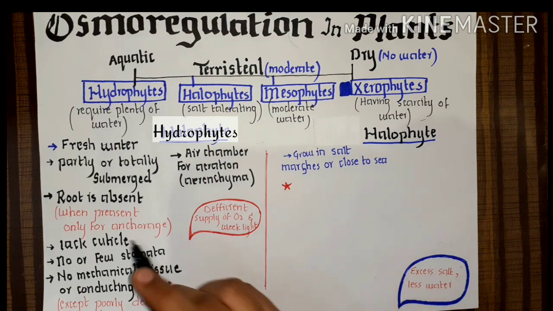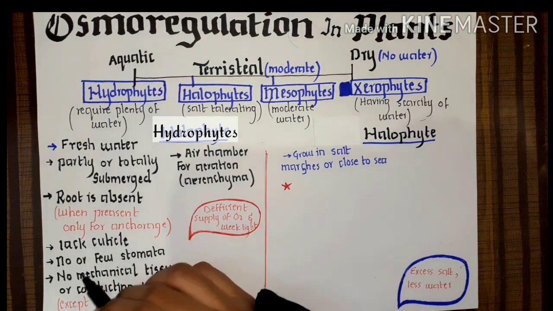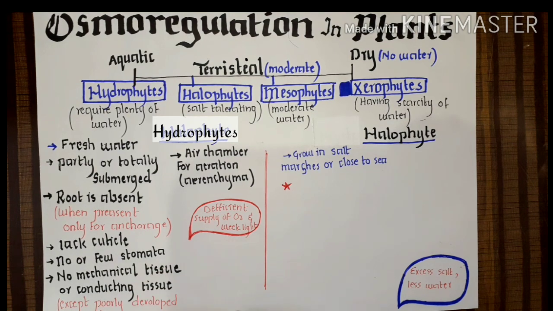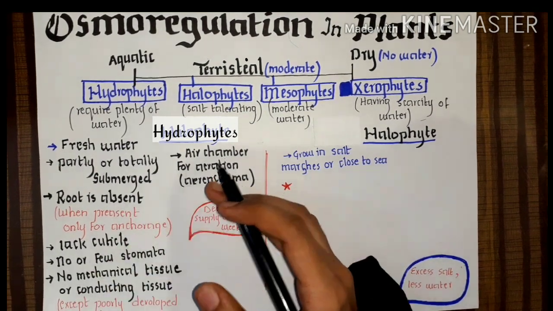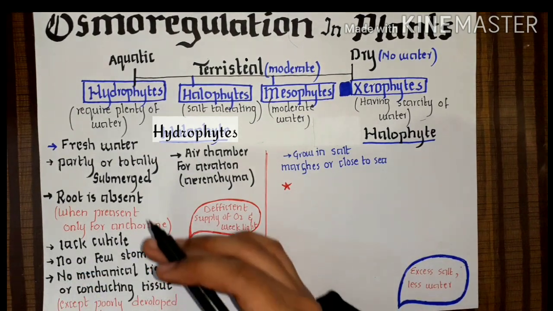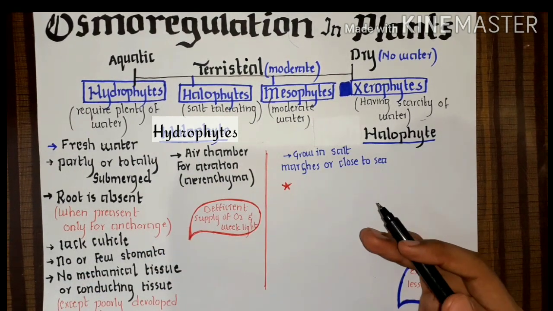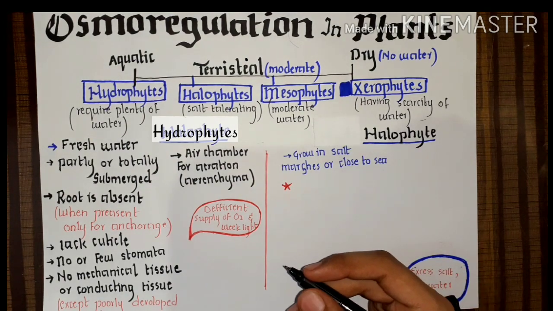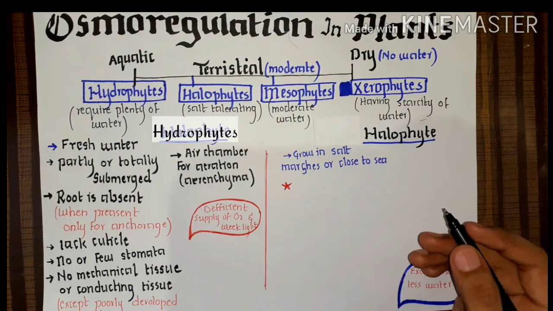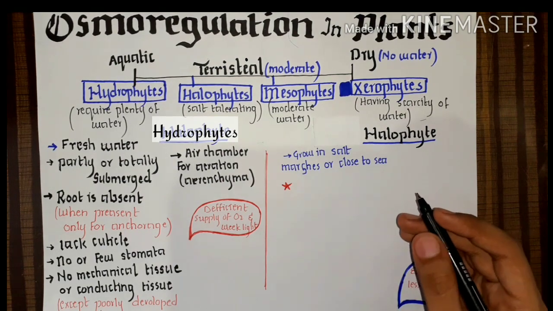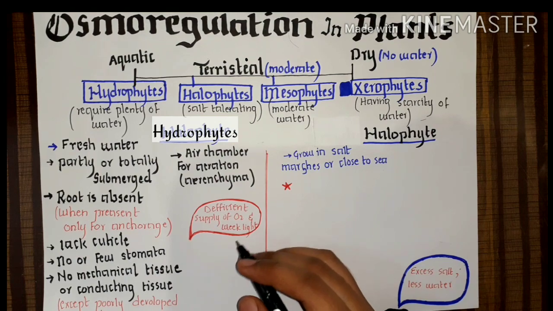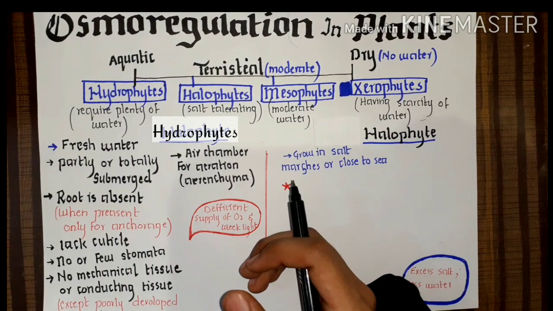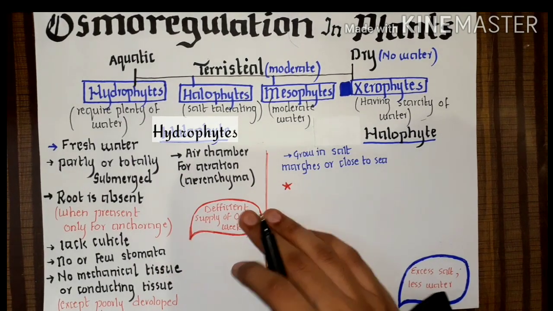Okay. Then we know what cuticle is. They lack cuticle. What is cuticle? Cuticle is the outer covering, sometimes on the entire plant, sometimes on the stems and sometimes on the leaves, so that it can prevent water loss. It can prevent the evaporation of water. But there is no scarcity of water. There is an abundant amount of water, plenty of water for the hydrophytes. So there is no need to prevent water loss. So they have no cuticle at all.